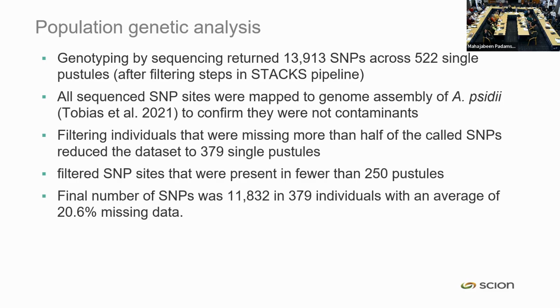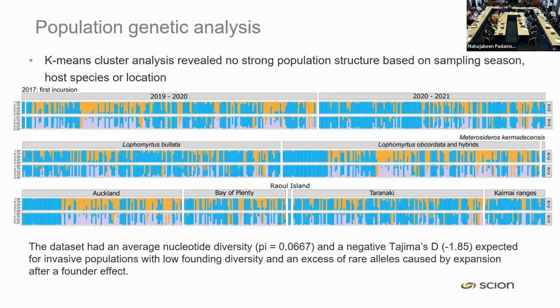So we need to marry that up with what we're seeing in terms of the genetic data as well. So we mapped out a whole lot of SNPs, and then we filtered based on missing data to make sure that we had a data set that wasn't full of gaps. And we did some more analysis. The first thing we asked was whether there's any population structure in our data set, because we want to calculate some population genetic indices, and you can't do that on the entire data set if there is structure. You have to do it on each population individually.